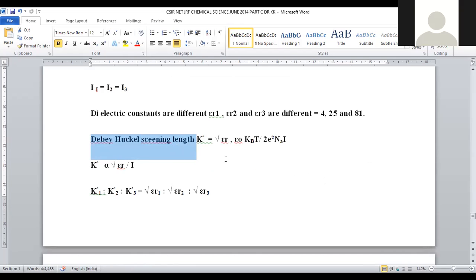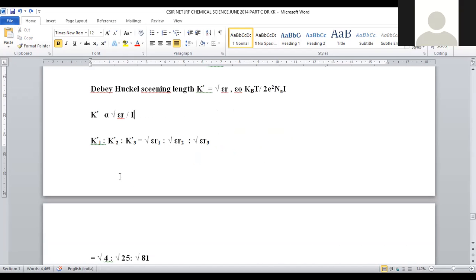That is given as root of epsilon R epsilon naught kBT by 2 E square NaI. This will be the formula. Under root, epsilon R epsilon naught kBT by 2 E square NaI will be taken. K prime is proportional to this. If you clearly observe this entire concept, temperature is constant throughout the experiment, kB being the Boltzmann constant is a constant value, and I is equal for all, right? So here Na is nothing but the Avogadro number, it will be constant again. So with all the constant terms except these, K prime is directly proportional to root epsilon R by I.